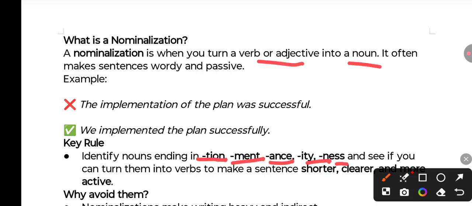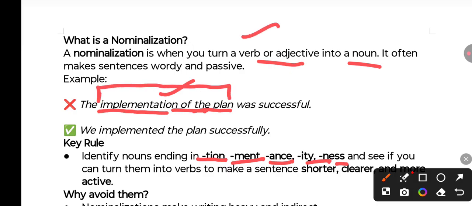Let's see the example here. We have this sentence: the implementation, see the suffix tion, implementation of the plan was successful. So the root word here is implement, and implement is a verb. So rather than using this whole phrase, the implementation of the plan, we can use a single word, implemented. We implemented the plan successfully. So this is nominalization, when you are turning a verb or adjective into a noun.